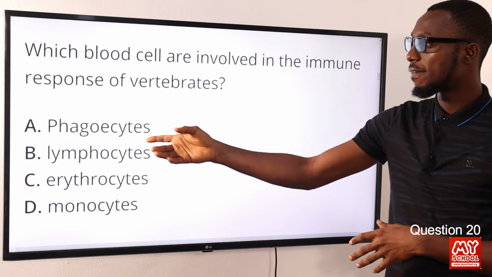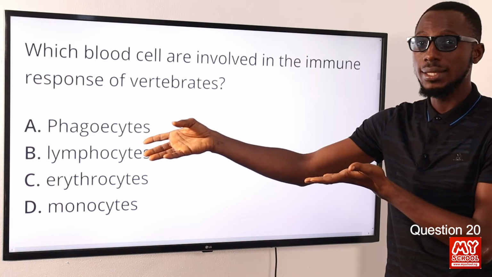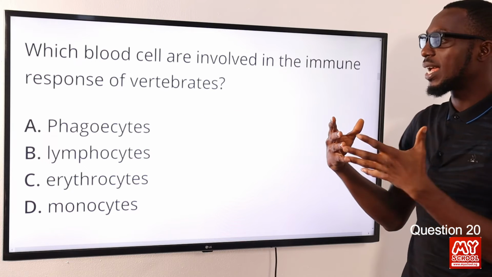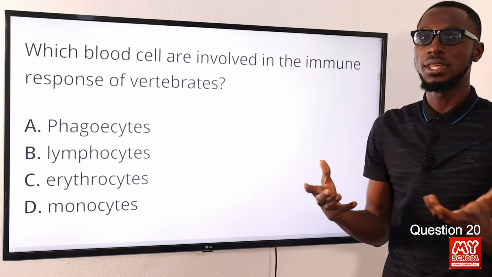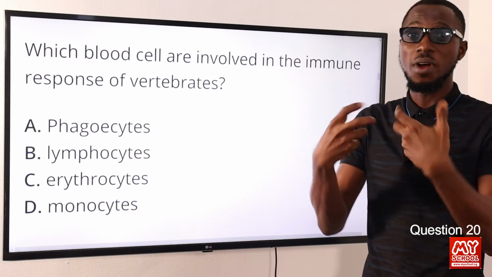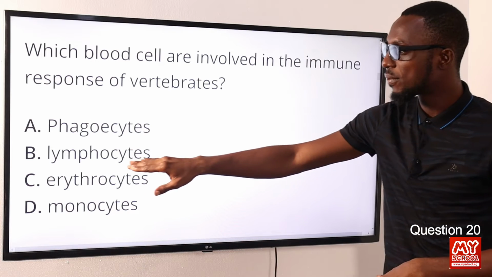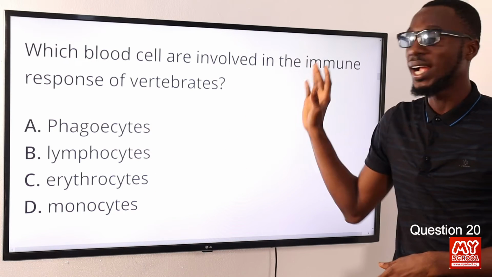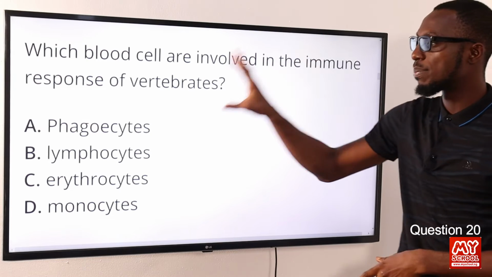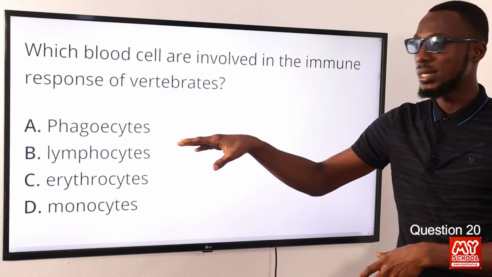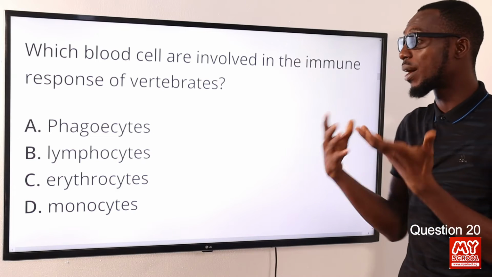Lymphocytes, we have phagocytes. White blood cells called phagocytes, what they do is they engulf invading or harmful microorganisms, like swallowing, engulfing or ingesting, properly put. So when you look at lymphocytes, they are the most valuable one that I can present to this question. Which blood cells are involved in the immune response? They secrete antibodies. So these antibodies are against invading harmful microorganisms.